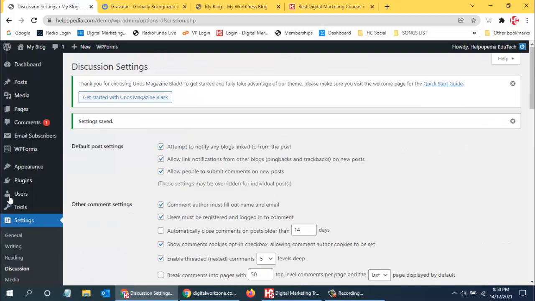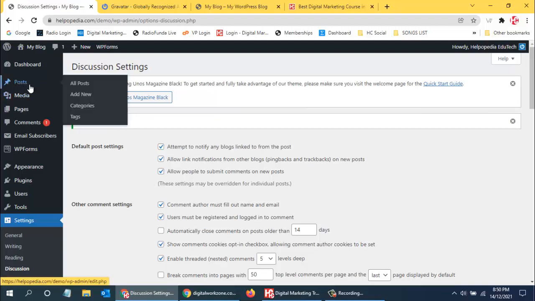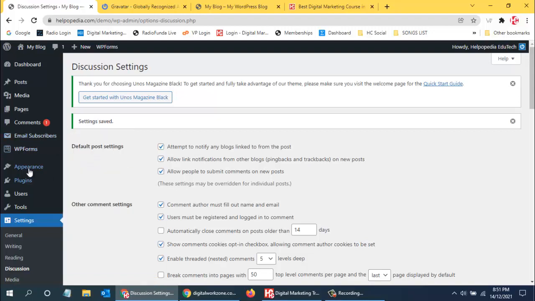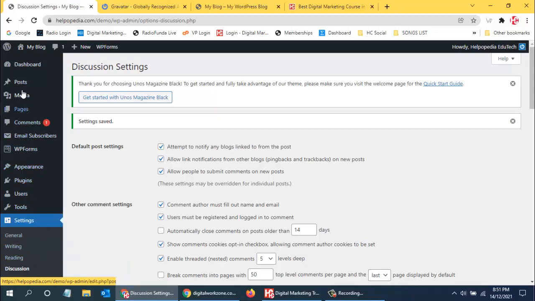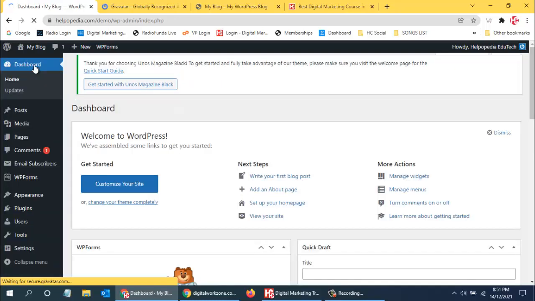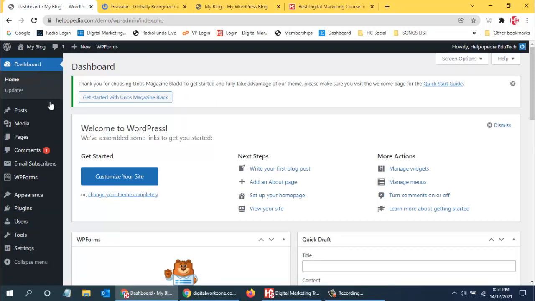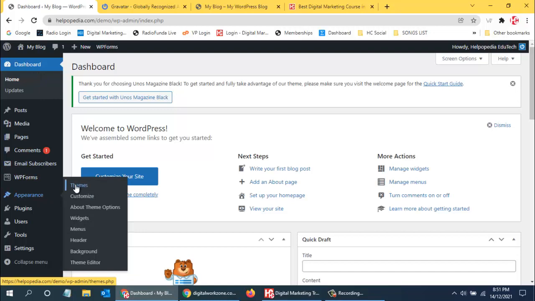The most important for us are posts, pages, the plugins that we are installing and the themes that we are using. So we have seen the whole menu, and now we will see how to use it. Once you reach the dashboard, what are the things that you need to do first? The first thing you need to do is install a theme.